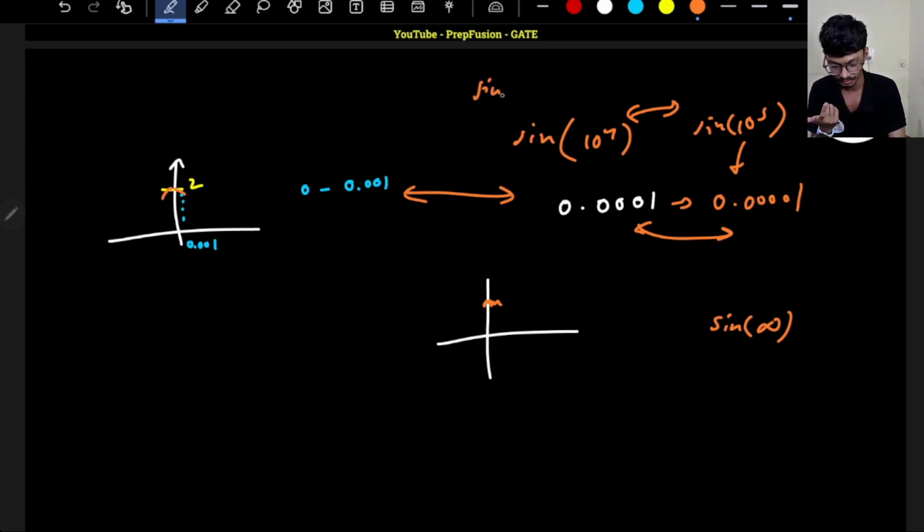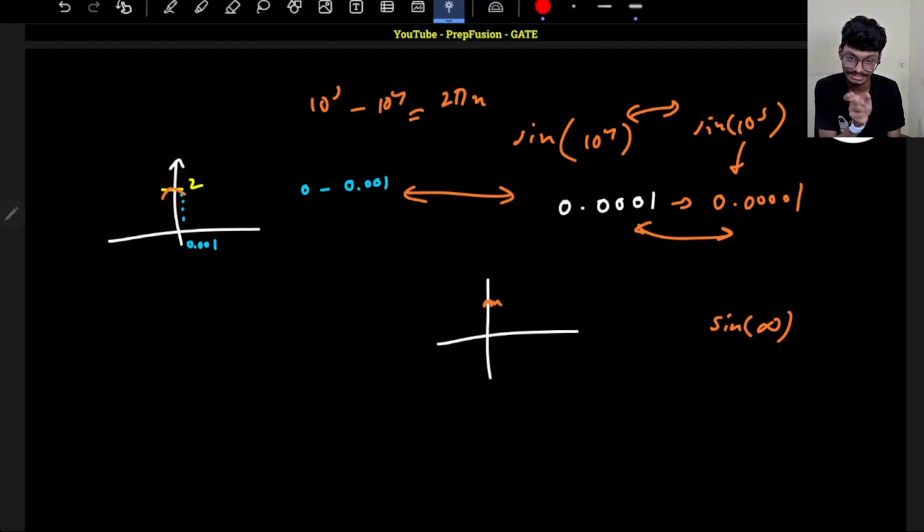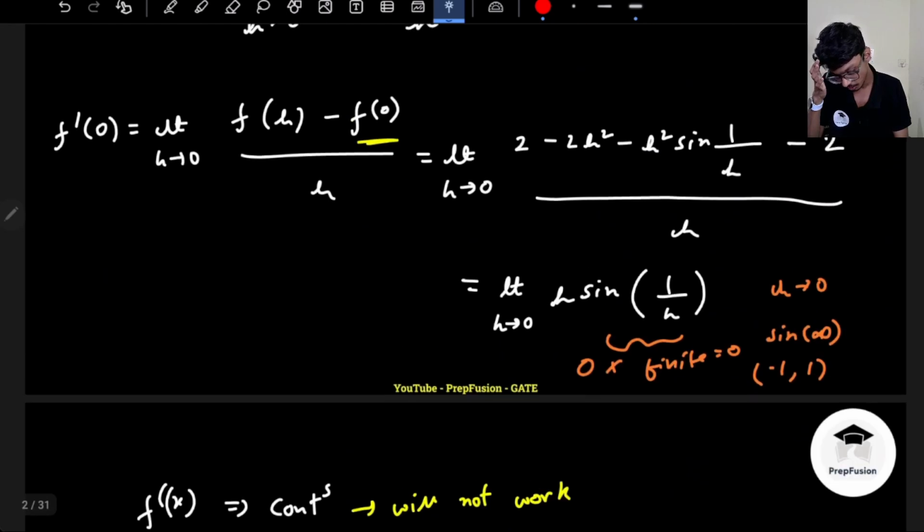This is fine. There are so many periods, because the sine function is periodic with period 2 pi. Between 10 raised to power 3 and 10 raised to power 6, there are so many intervals of 2 pi n. You can find this out. So it will oscillate so much. I cannot say a specific real number delta for which it is always decreasing. I hope you understand. There are so many periods of 2 pi in this range, so I cannot comment. That's why this option is also incorrect.